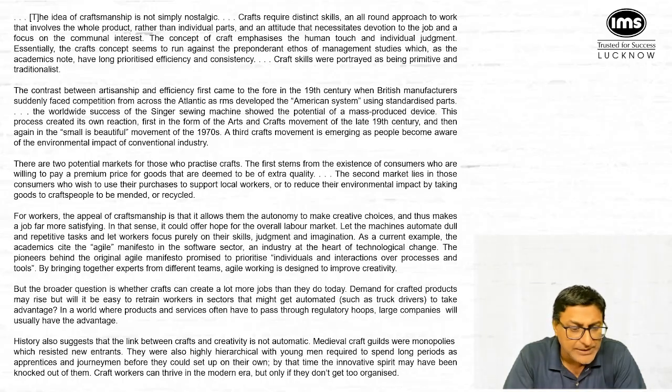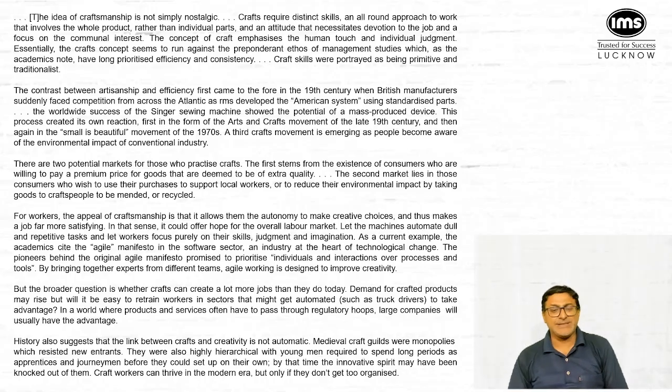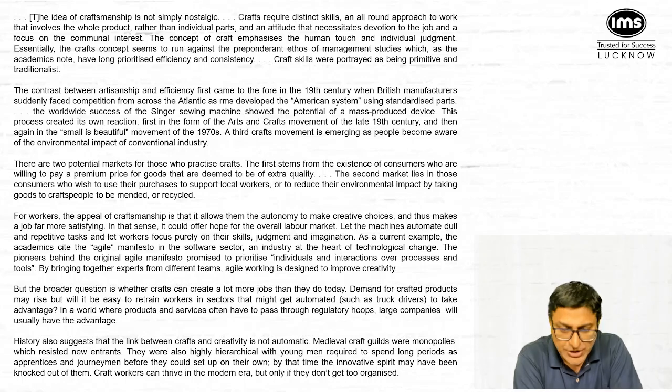Let the machines automate dull and repetitive tasks and let workers focus purely on their skills, judgment, and imagination. As a current example, the academic side, the Agile Manifesto in the software sector, an industry at the heart of technological change. The pioneers behind the original Agile Manifesto promised to prioritize individuals and interactions over processes and tools. By bringing together experts from different teams, Agile working is designed to improve creativity.